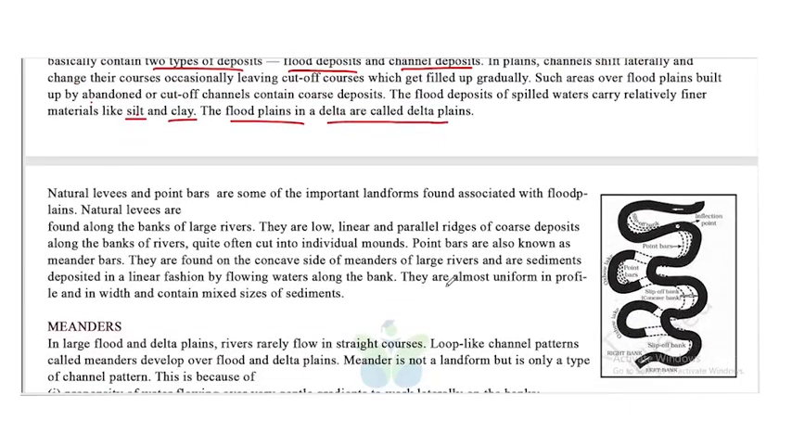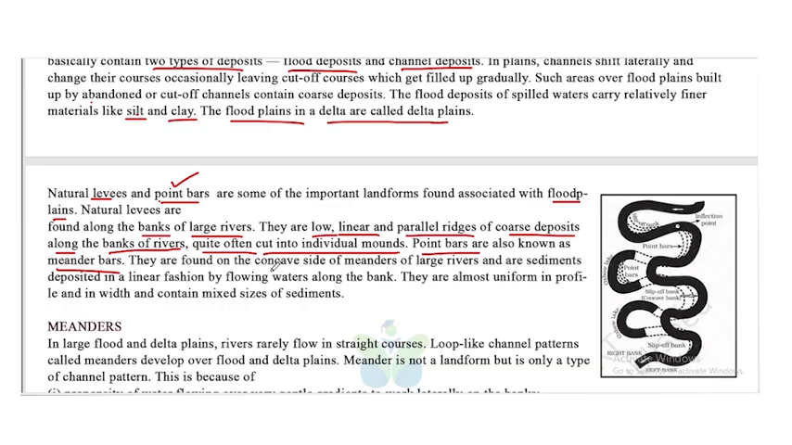Now, what are natural levees? Natural levees and point bars are some of the important landforms found associated with floodplains. Natural levees are found along the banks of large rivers. They are low, linear and parallel ridges of coarse deposits along the bank of rivers, quite often cut into individual mounds. Point bars are also known as meander bars.